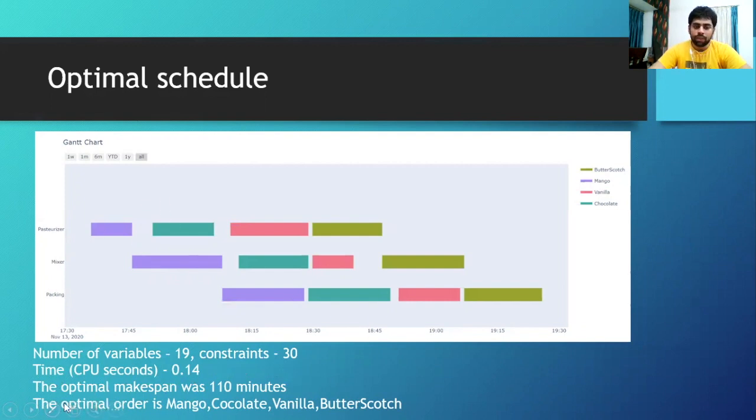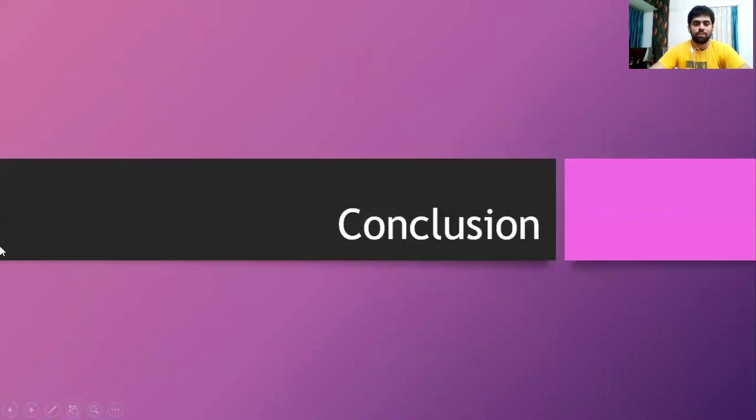And the optimal order, that is the solution we need here, is mango, chocolate, vanilla, and butterscotch. That you can see in this figure. First goes mango, then chocolate, then vanilla, and then butterscotch. And this order gives us the minimum or the optimum makespan. So this is how we have solved the problem. You are free to change the number of variables, the parameters, or you can even add constraints, and you can play with the code we have given to you, and you can solve even more complicated problems.